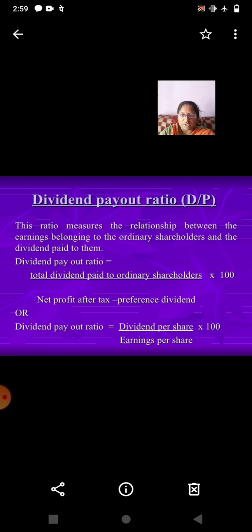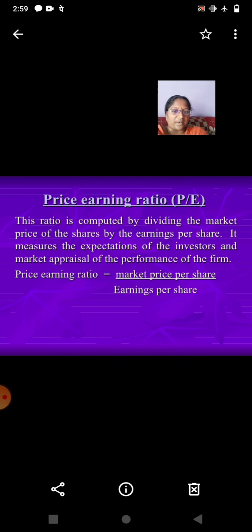Now, dividend payout ratio. This ratio measures the relationship between the earnings belonging to ordinary shareholders and the dividend paid to them. Dividend payout ratio is total dividend paid to ordinary shareholders divided by net profit after tax minus preferred dividend, multiplied by 100, or dividend payout ratio is equal to dividend per share divided by earning per share, multiplied by 100.